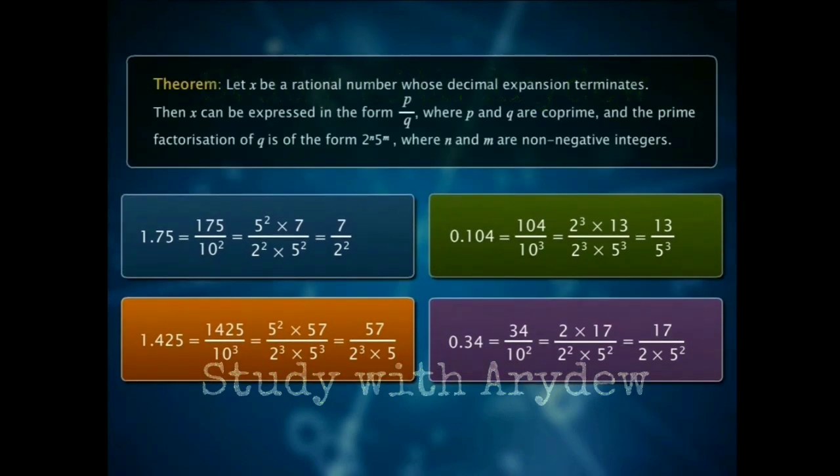Let x be a rational number whose decimal expansion terminates. Then x can be expressed in the form p over q, where p and q are coprime and the prime factorization of q is of the form 2 to the power n times 5 to the power of m, where n and m are non-negative integers.